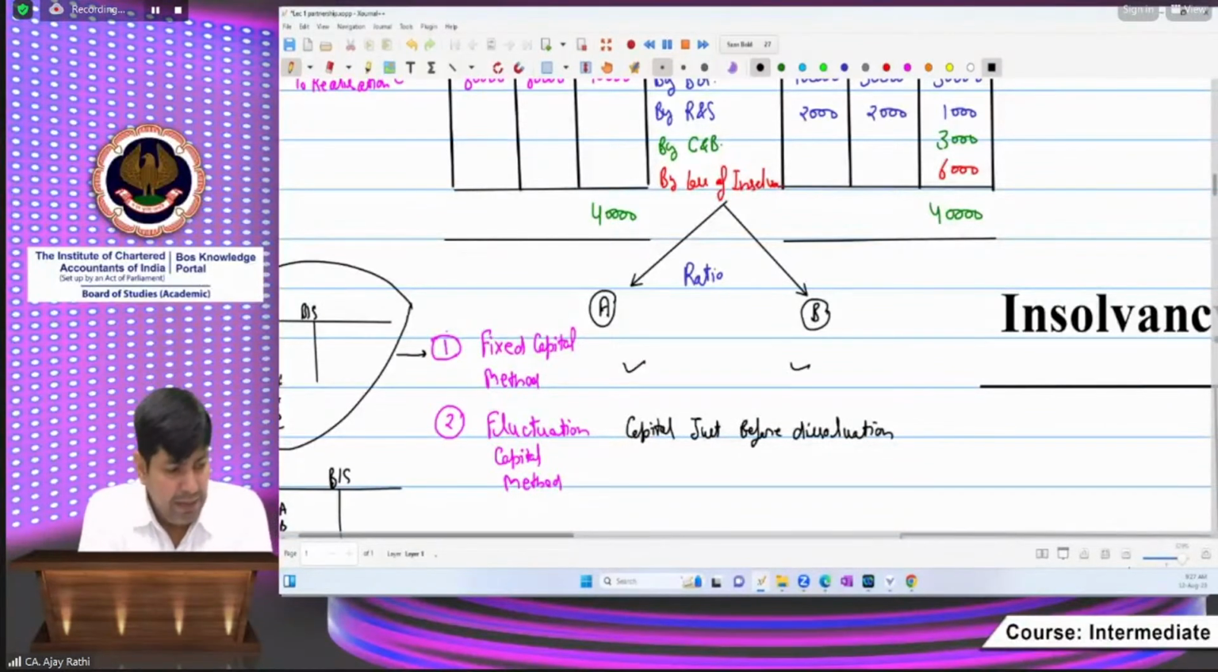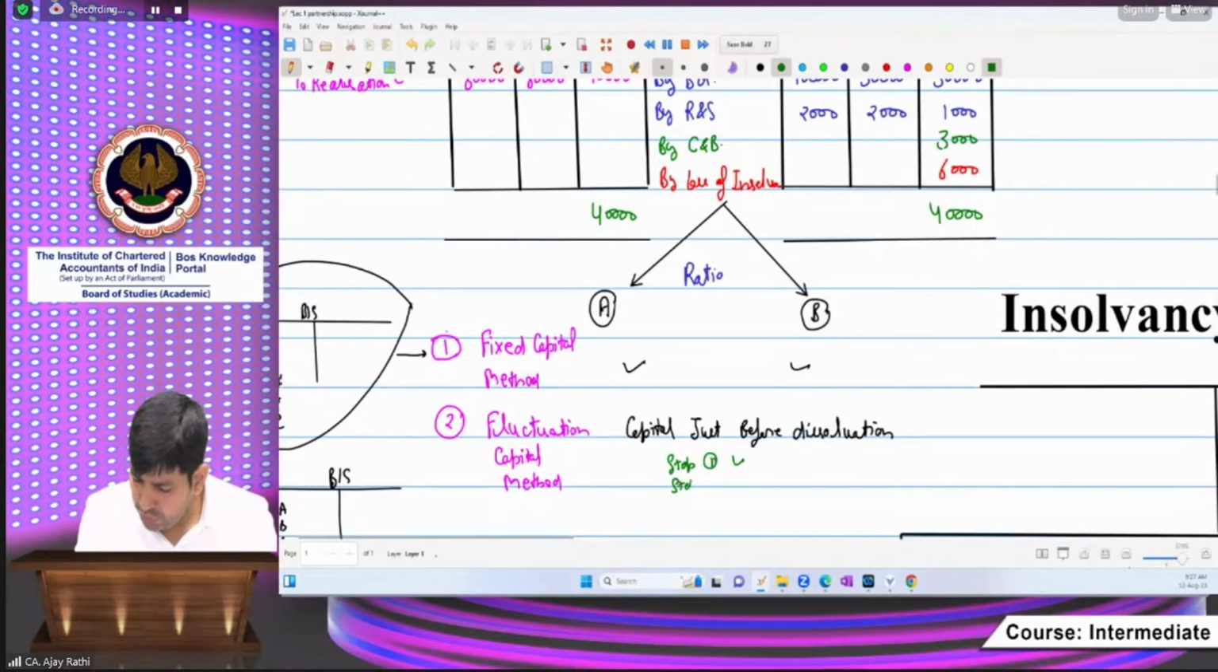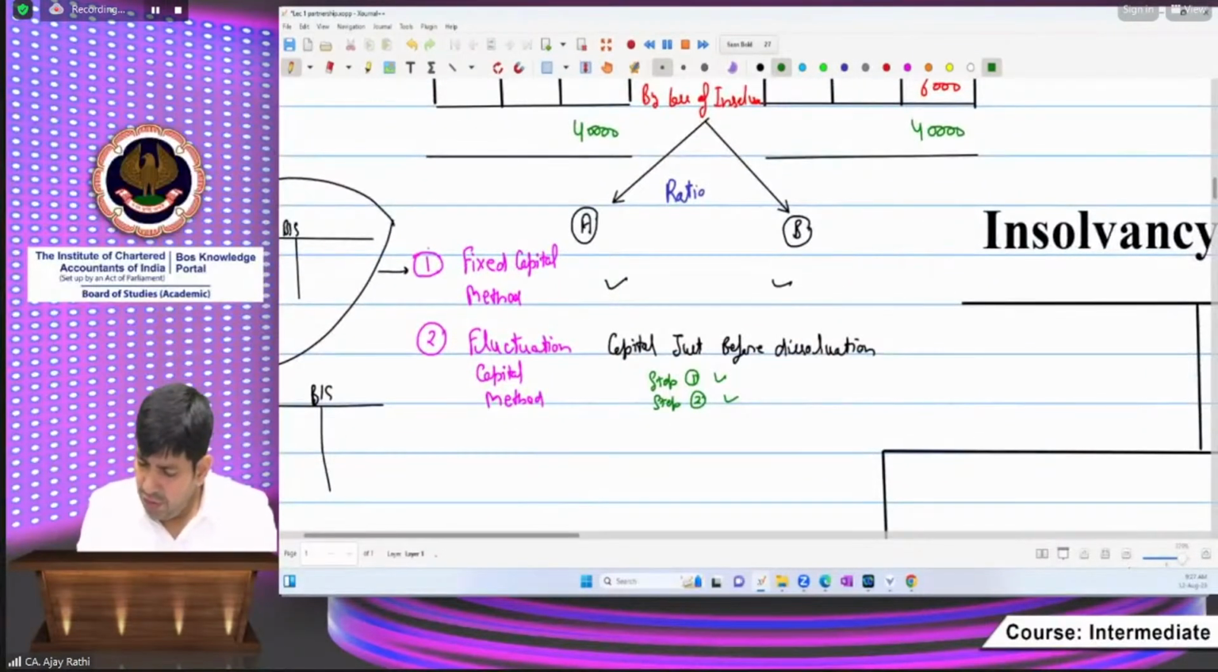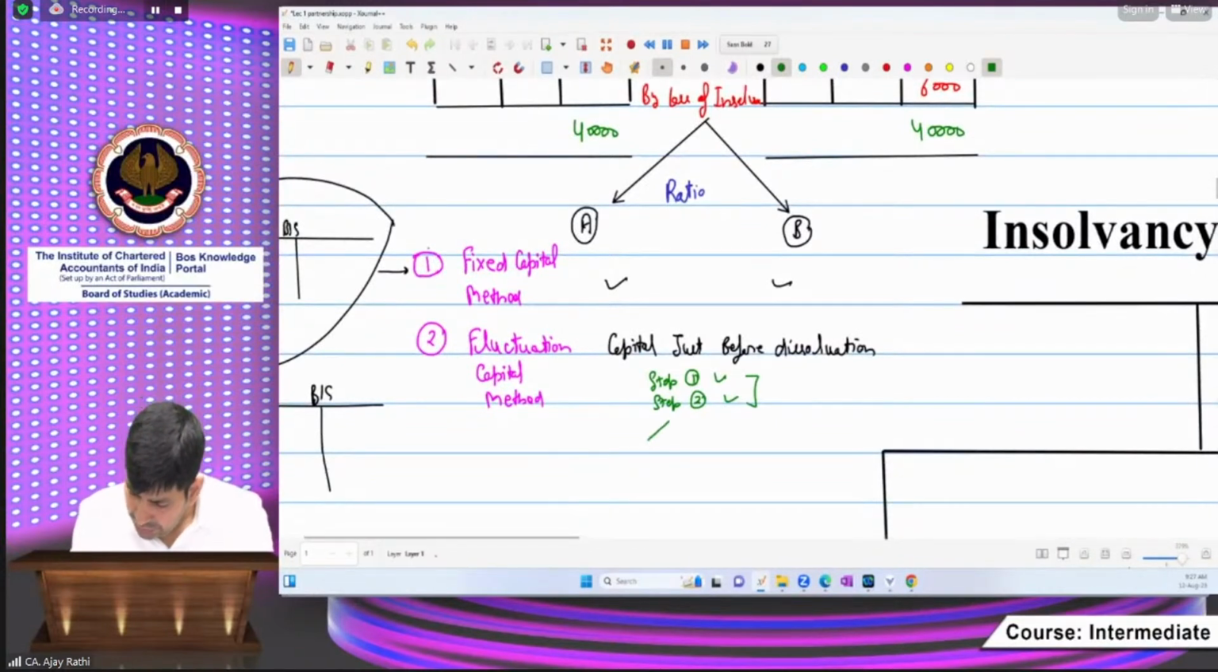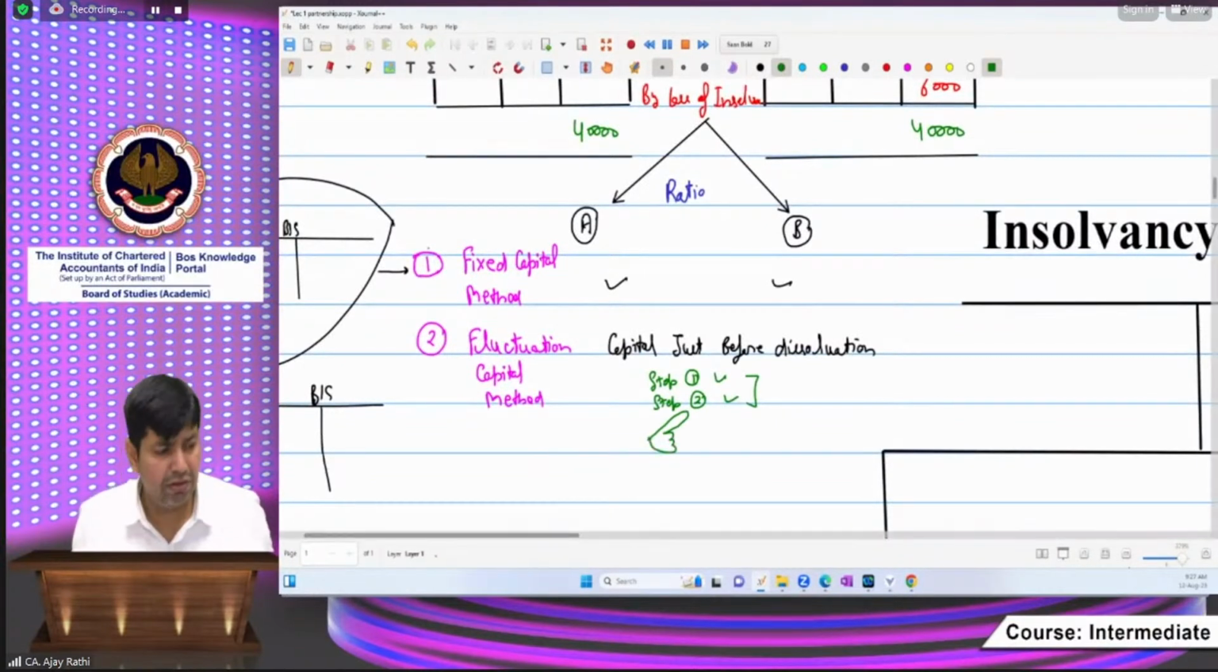But sometimes I found that these words don't give full clarity to students. Sir, just before dissolution, it means the question is giving us a balance sheet. Will we take the balance sheet capital? No, but many things are there. It means step number one, see, I am writing in a simple manner. Step number one you have done. Okay. Step number two you have done. Okay. Only up to this. So this is the thing which they want to tell you.